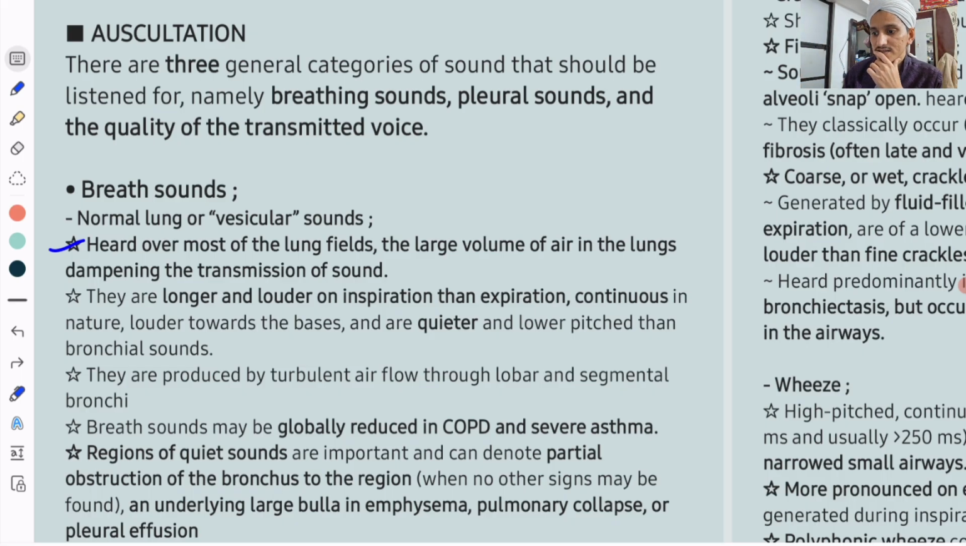So what is the quality? They are longer and louder on inspiration than expiration. Continuous in nature, louder towards the bases, and quieter and lower pitched than the bronchial breath sounds. Bronchial breath sounds, remember, the quality of vesicular breath sounds. Why? Bronchial breath sounds are produced by turbulent airflow through lobar and segmental bronchi.